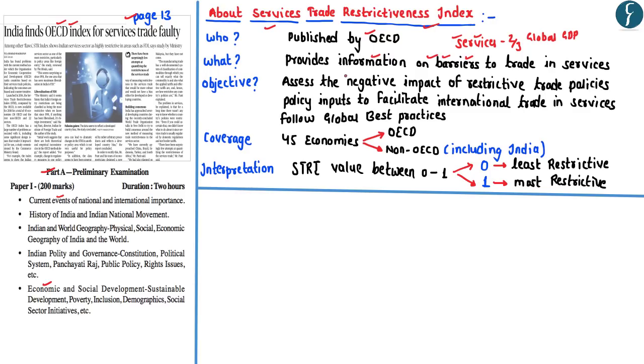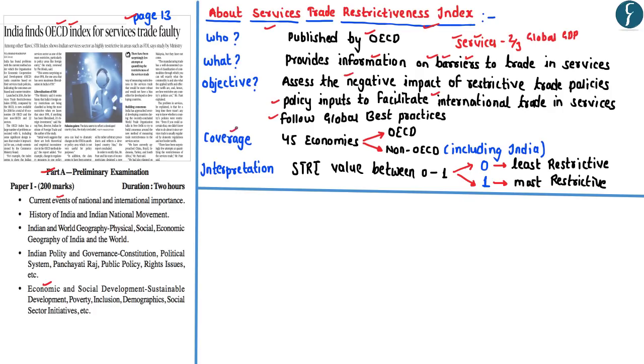So this particular index basically highlights the negative impact of restrictive trade policies on the countries. That is to say, it highlights that by restricting the trade in services, the countries are adversely affecting their economy. Hence, this index also provides policy inputs in order to facilitate a greater amount of trade with respect to services. So the idea here is that all the countries across the world should follow the global benchmark with respect to the facilitation of international trade in services.